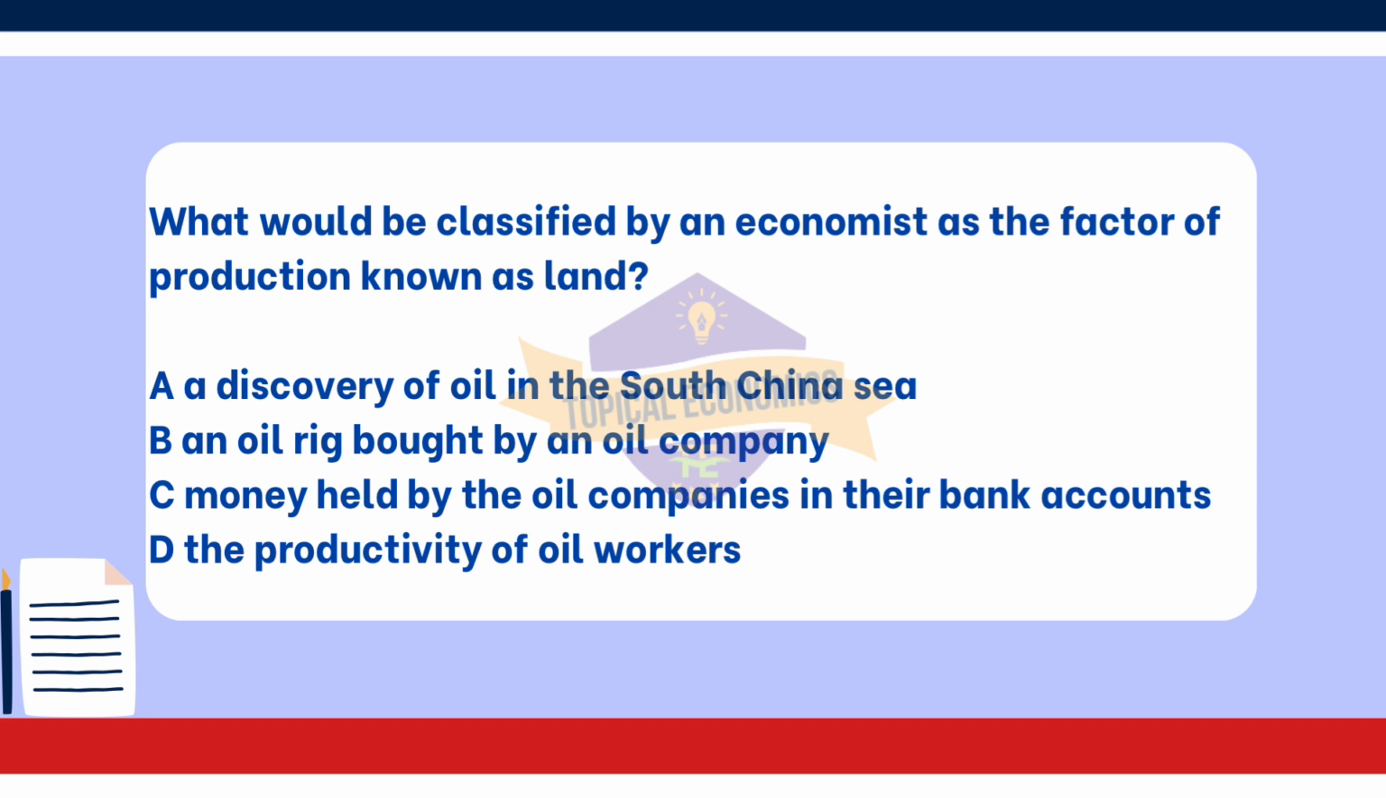Option B, an oil rig bought by an oil company, represents capital. An oil rig is a man-made structure used in the production of oil, and capital refers to physical assets that aid in production. Option C, money held by the oil companies in their bank accounts, is classified as capital as well. It represents financial resources that can be used to invest in production but does not pertain to land or natural resources. Lastly, option D.